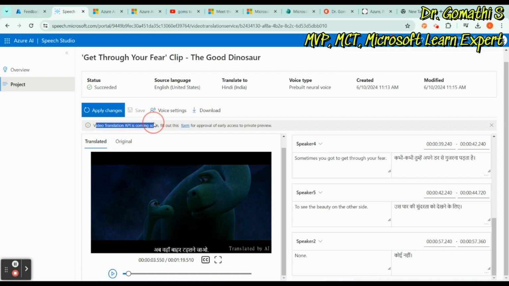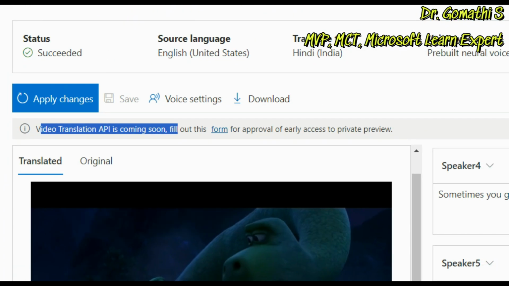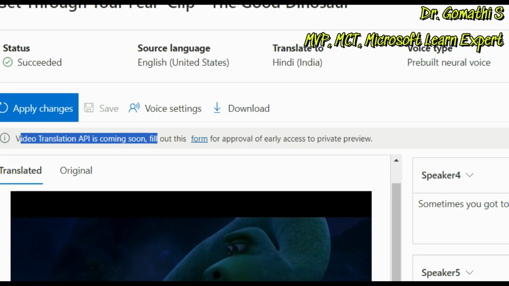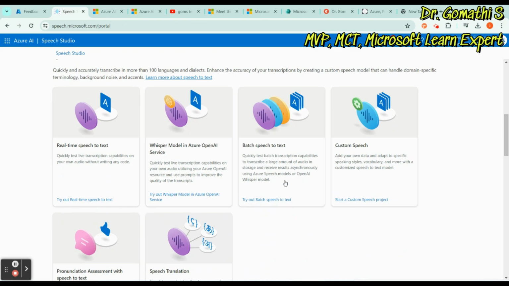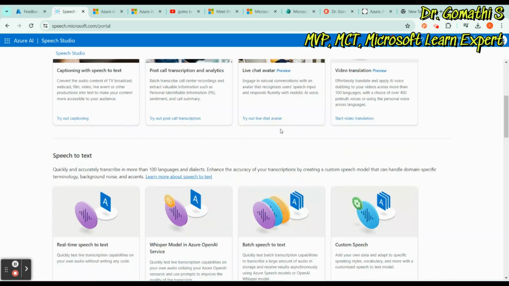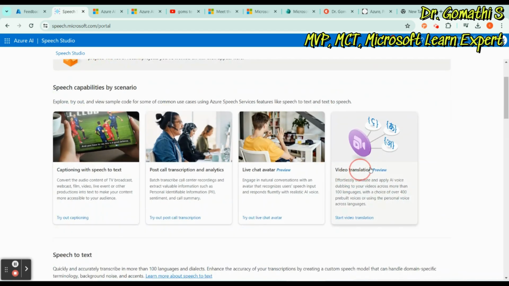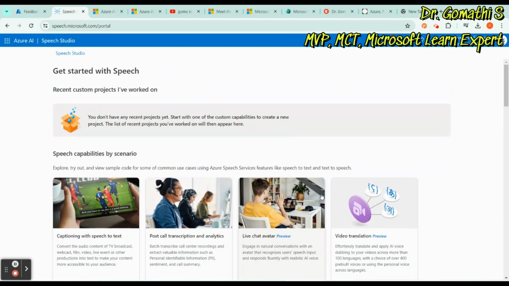So the video translation API is coming soon. Here they mention to fill out this form for approval for early access and the preview, so you can submit your form for early access. In Speech Studio you can upload your video and see how it works. This is what we have tried, video translation preview. You can even do it with the live chat avatar. We will try that later. We will look into each and every service in detail after all these labs are completed.